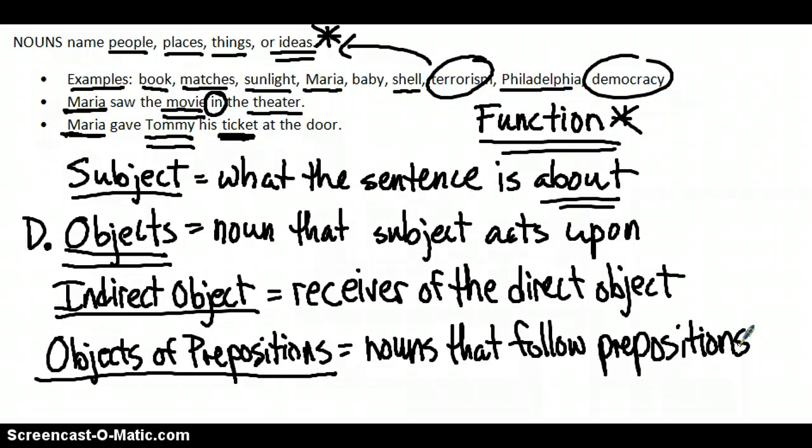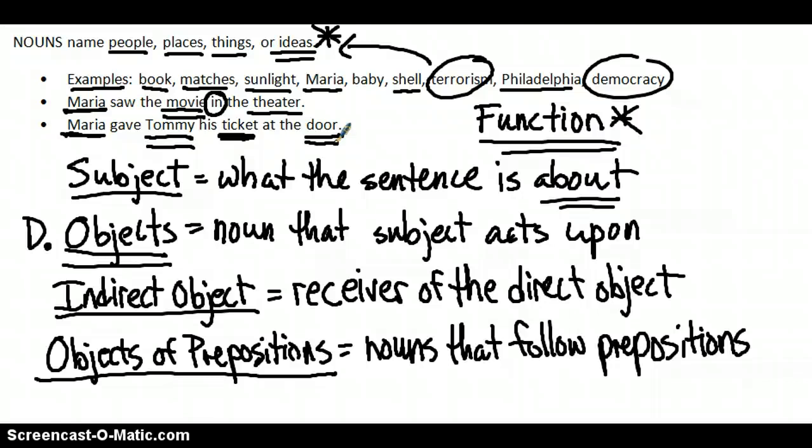If you take a look at the second example of the sentence, see if you can't spot another noun that acts as an object of a preposition. If you see, it's door. Door is a thing, right? But it's acting not as the subject, not as the direct object, not as an indirect object, but as an object, again, of a preposition.